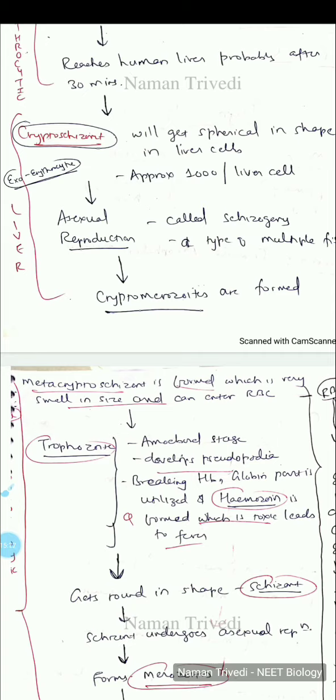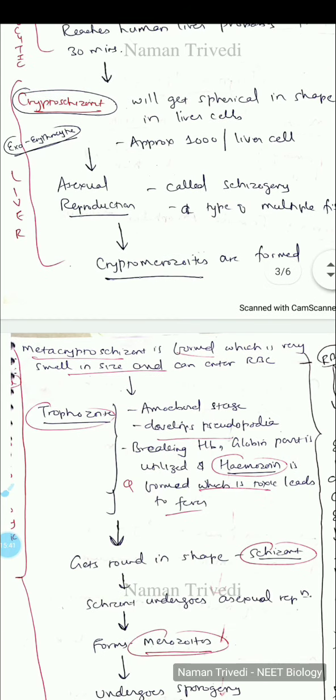Now this Plasmodium you can also see in chimpanzees, gorillas and other primates. Some of the species, like Plasmodium vivax and ovale, can also be seen infecting gorillas and chimpanzees, but they don't have such a severe impact as on us. They have survived, it has been observed. Okay, so just for your information and knowledge I am telling.